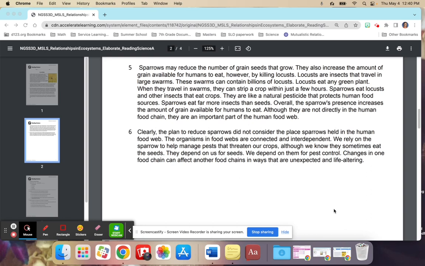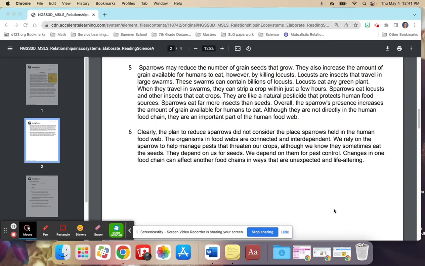They do this by killing locusts. Locusts are insects that travel in large swarms. These swarms can contain billions of locusts. Locusts eat any green plant. When they travel in swarms, they can strip a crop within just a few hours. Sparrows eat locusts and other insects that eat crops. They are like a natural pesticide that protects humans' food sources. Sparrows eat far more insects than seeds. Overall, the sparrow's presence increased the amount of grain available for humans to eat.